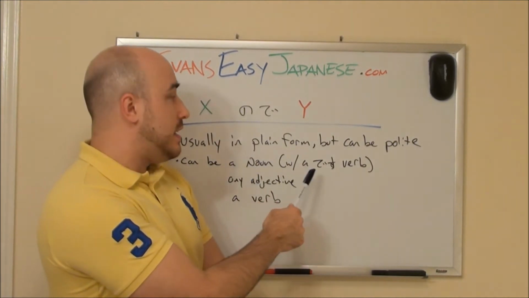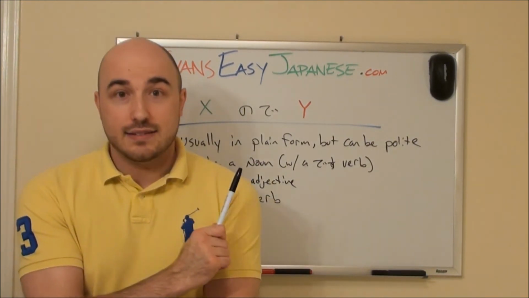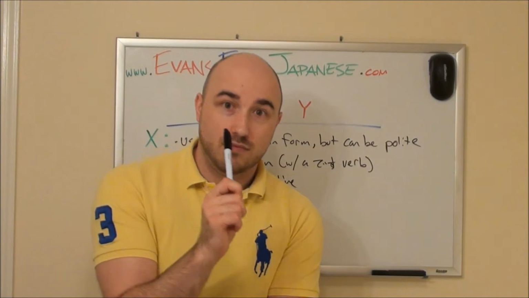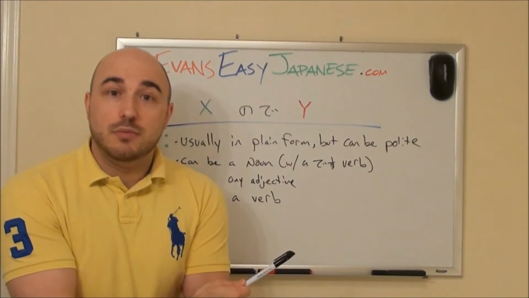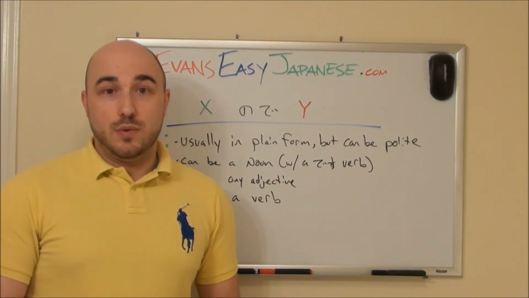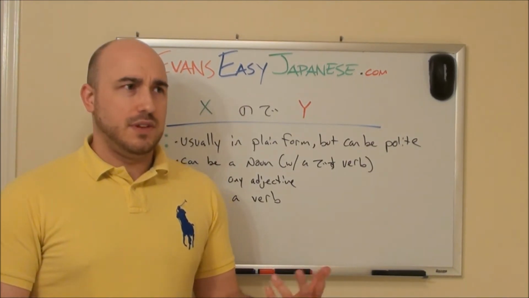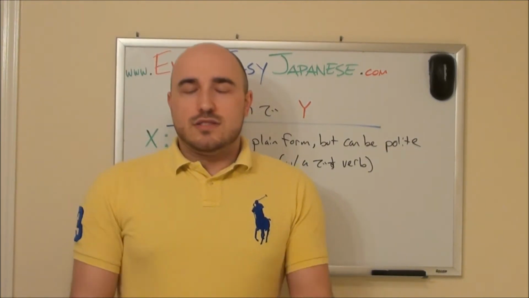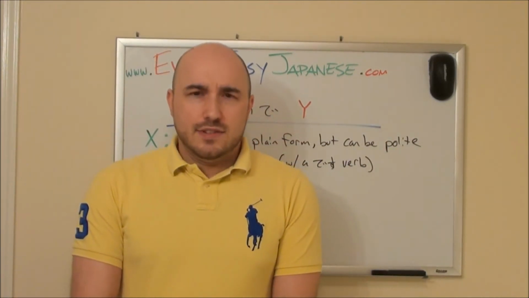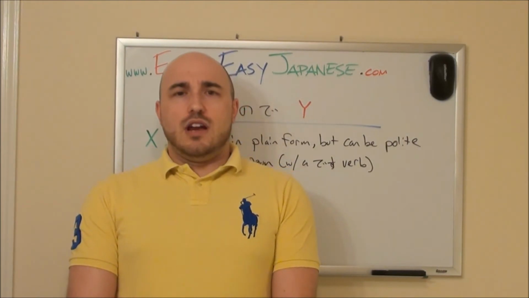If it's a noun, we're going to need this is verb. We're going to need this des in some way, shape, or form. That's going to be important. That's the next step. It could also be an adjective. It could also be a verb. Basically, it could be any single word we want to, except for something like totemo or an adverb. You'll never encounter an adverb being the end of a sentence anyway. That's just incorrect grammar. Okay?